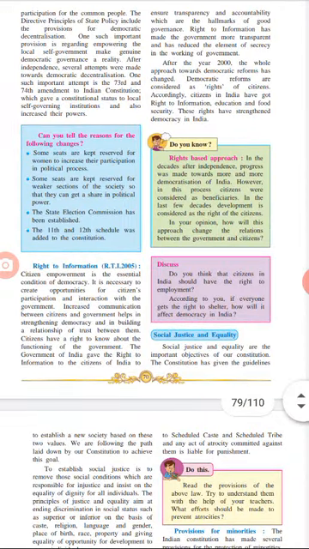Next is right to information. If you want to know something about the government's working, such as how much the government is spending or expanding in your area, or how much money they are giving to infrastructure or to the maintenance of the railway, you can write an application to the government and get that information. That is the Right to Information Act.